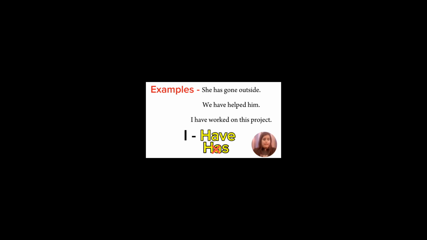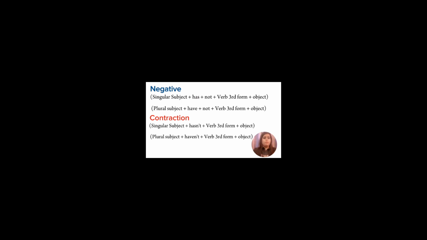Now the next rule with the negative sentences. Singular subject plus have not plus verb 3 plus object. Next it is plural subject plus has not plus verb 3 plus object. Now the rules with the contraction form, it is singular subject plus hasn't plus verb 3 plus object, plural subject plus haven't plus verb 3 plus object.